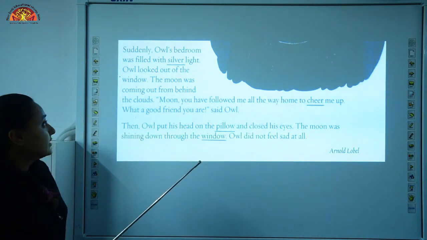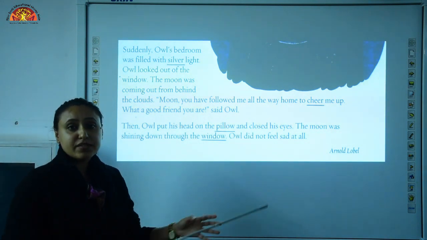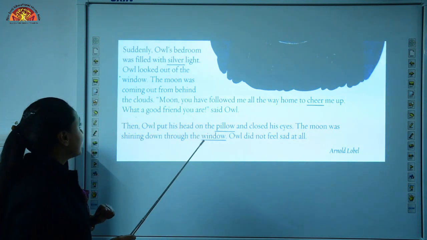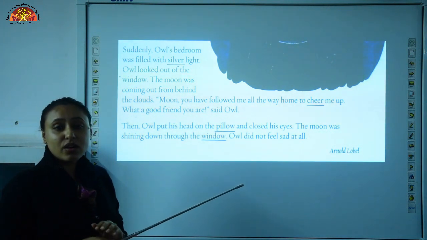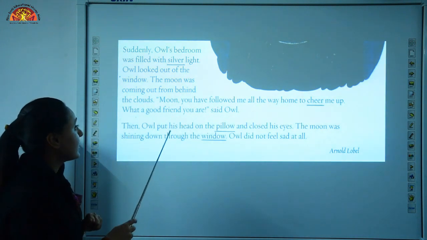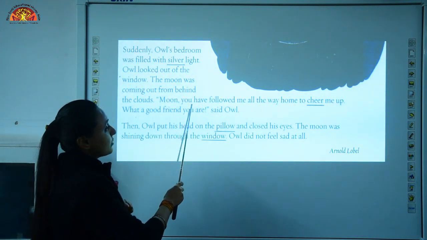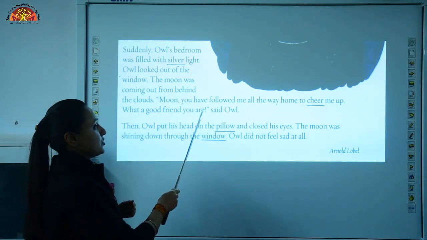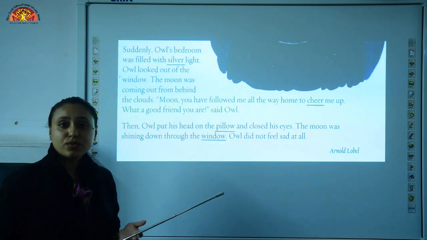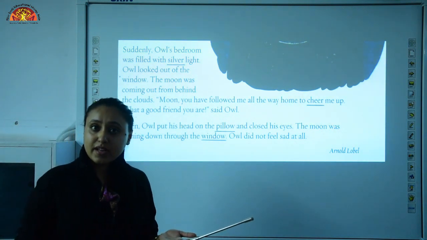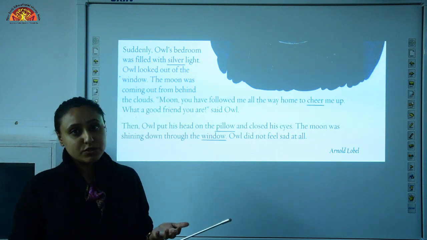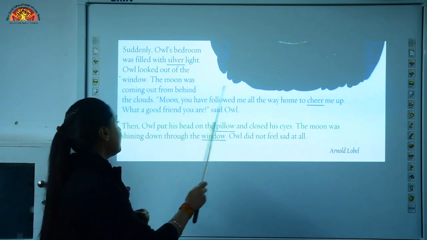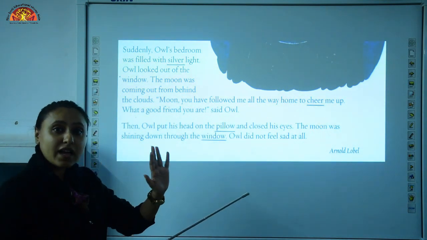So children, suddenly what happened? Owl's bedroom is filled with silver light of moon, okay. So he became very happy, he got very surprised to see his friend and he said, Moon, you have followed me all the way home to cheer me up. What a good friend you are, said Owl over here. So children, as a good friend, Moon fulfilled his duty by coming all the way to his home and cheering him up with his own moonlight, okay.